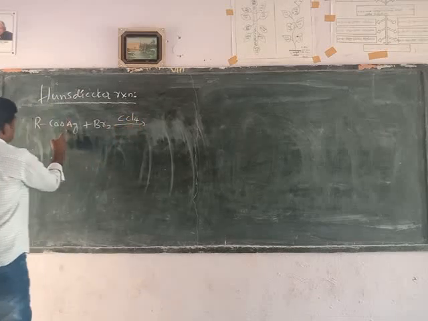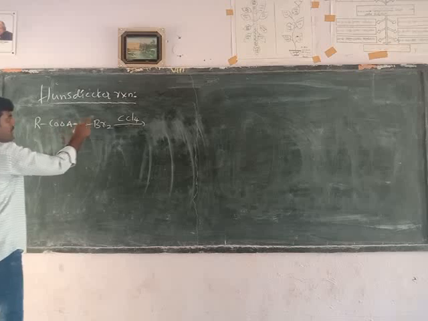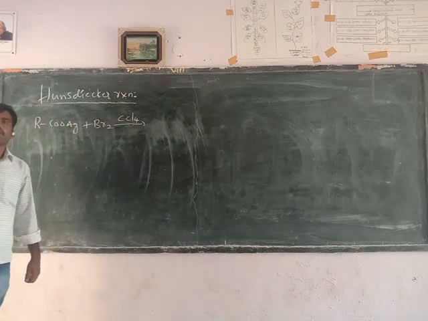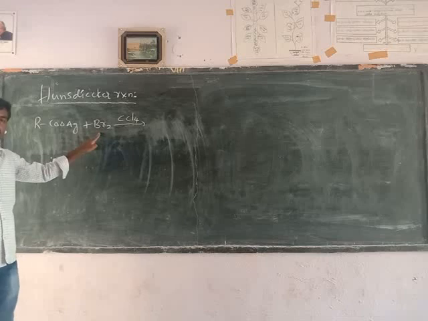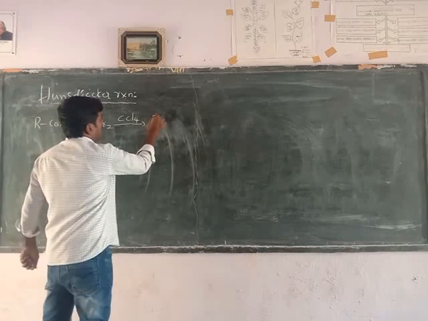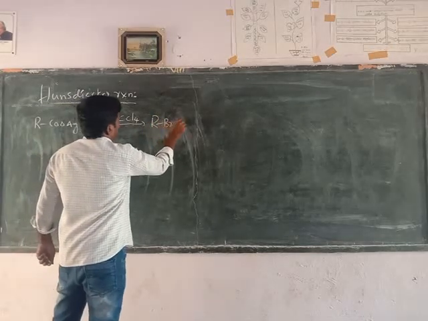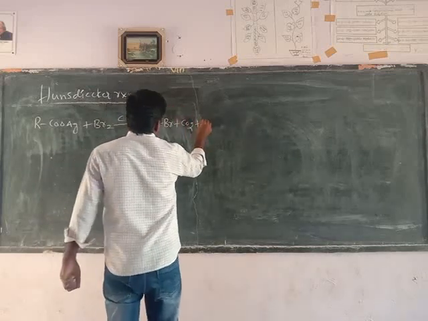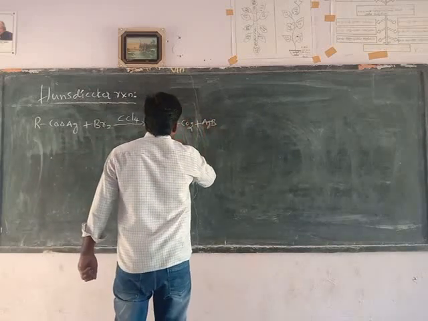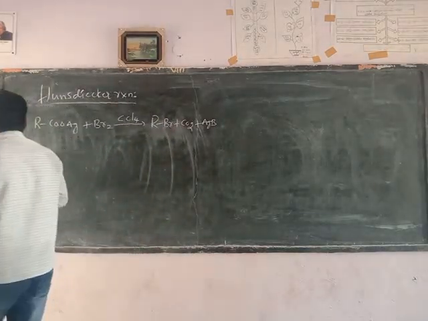Initially, this is the silver salt of a carboxylic acid dissolved in carbon tetrachloride solvent, and it is reacted with bromine to form alkyl bromide plus carbon dioxide gas plus silver bromide. This is the general equation of Hunsdiecker reaction.